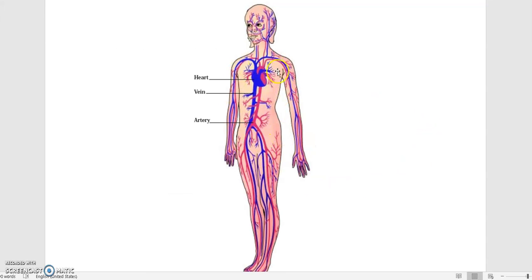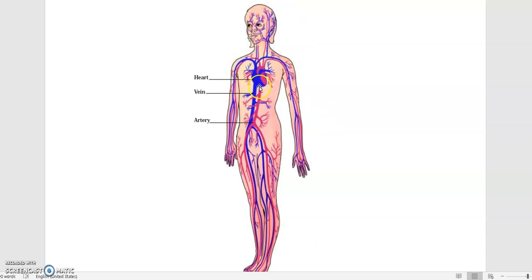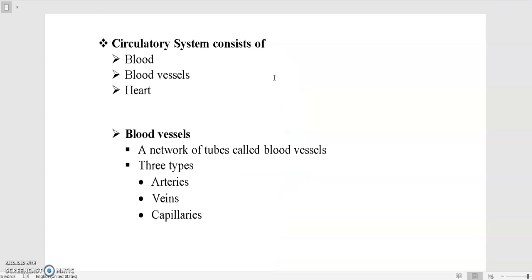See, this is how this whole network is spread in our body. The red ones are arteries and the blue ones are veins. And these very thin hair-like structures are capillaries. So these three types of blood vessels are there.